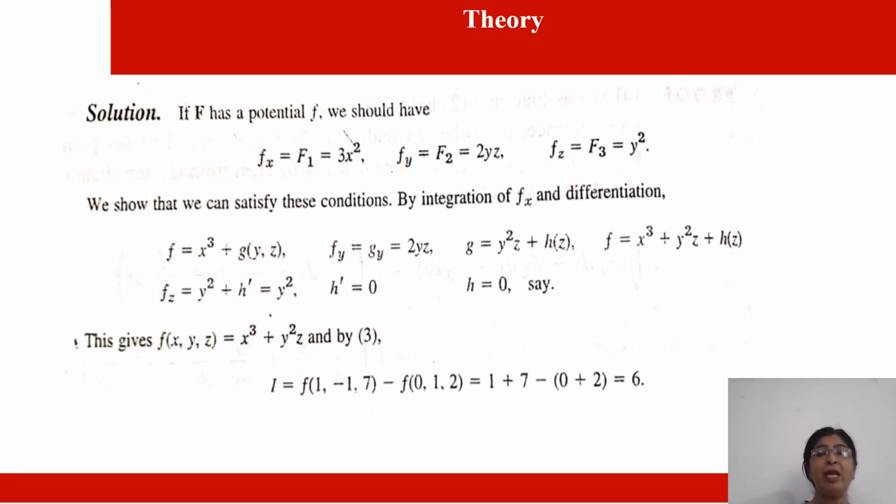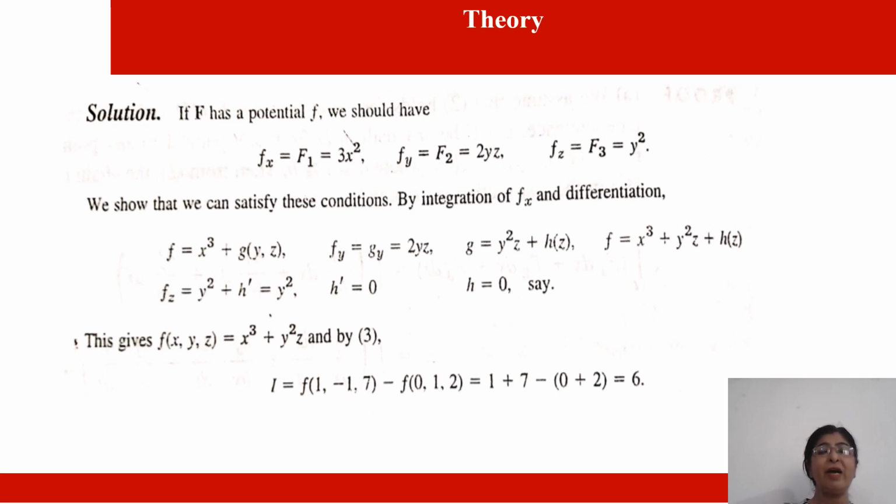Now substituting the value of g from this expression into the first expression, what we will get? We will get f as x cube plus y square z plus h(z). Now our f_z is y square. I can write f_z as equal to y square, which is equal to y square plus h dash, where h dash is 0. So let us integrate it and let us suppose h as 0.